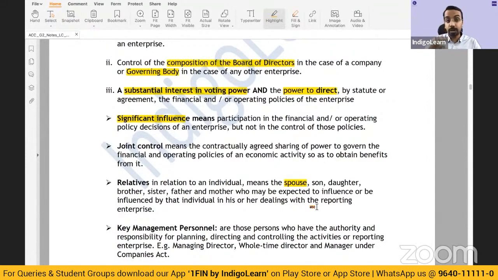So, two things. As an individual, if I am a related party, then my wife also becomes a related party when the spouse is in a position to influence or be influenced. So let's say the wife can influence me in my dealings with the company, then she is a related party. Or I can influence my wife when she is dealing with my company, then again the wife becomes a related party. So this is how you need to understand.